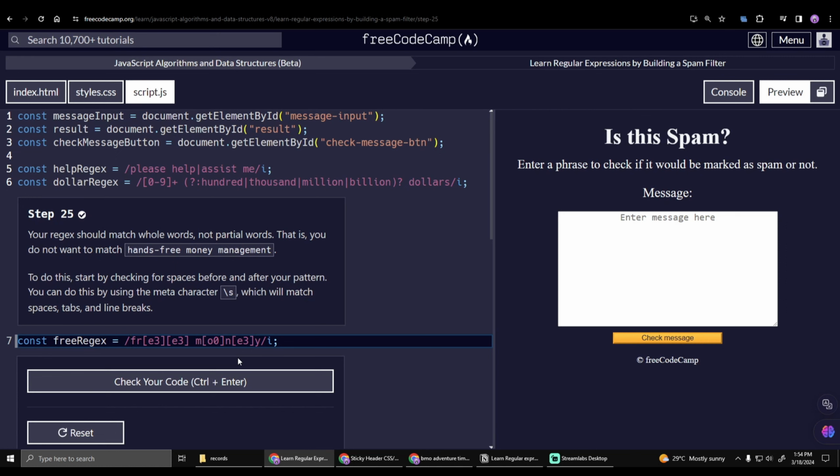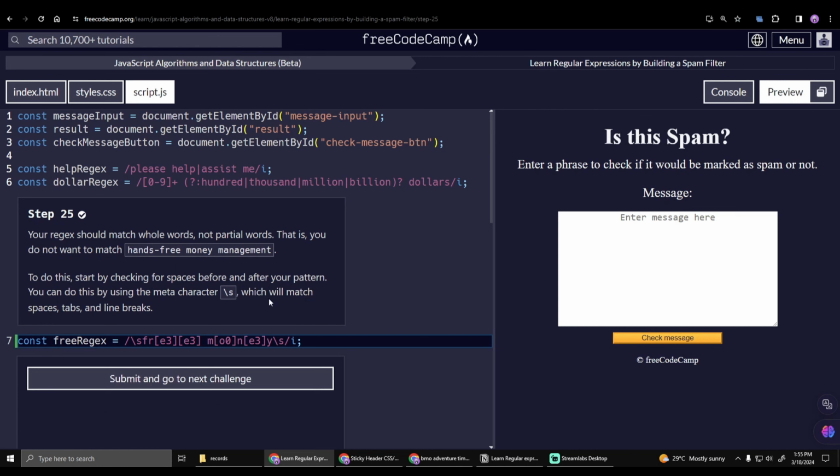So this is where we input the meta character \s, and then after it would be the same. To do this, start by checking for spaces, okay, before and after your pattern. You can do this by using the meta character, rather, with a slash and s, which will match spaces, tabs, and line breaks.